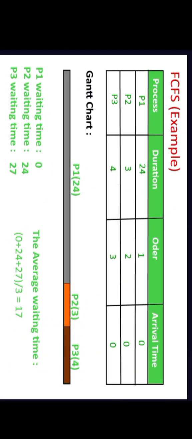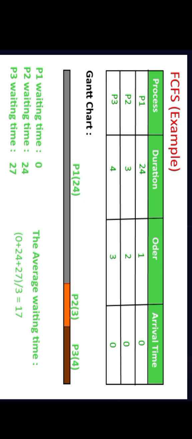So here is an example where there are three processes with their duration as well as order and arrival time. The order looks like P1 has the first order, P2 holds the second order, and process 3 has the third order. According to the order, the first to come is P1, which has to be executed, and the very next are the P2 process and the P3 process.